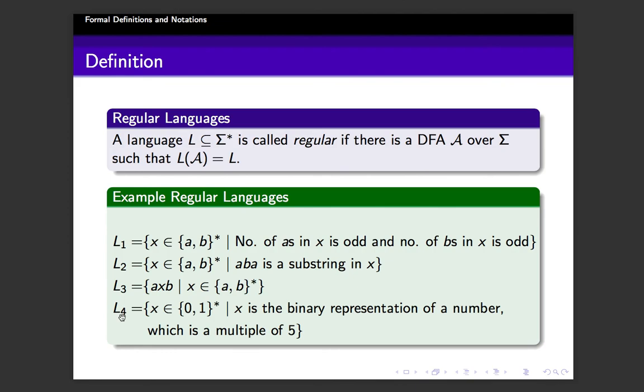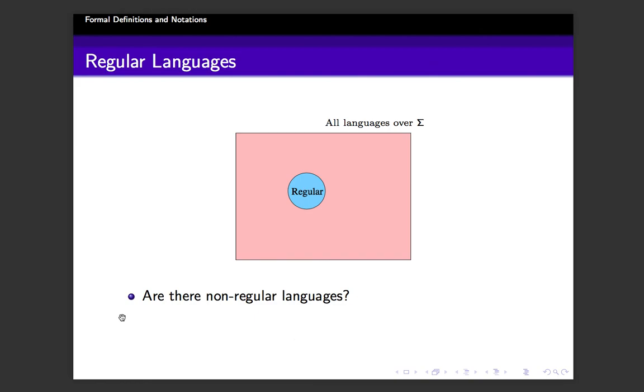And with this we are moving to the last slide of this lecture. Suppose this universal set is the set of all languages. Then I am claiming that the regular set is a subset of the universal set. Then an interesting question is, are there any non-regular languages? Or in other words, are all languages regular?